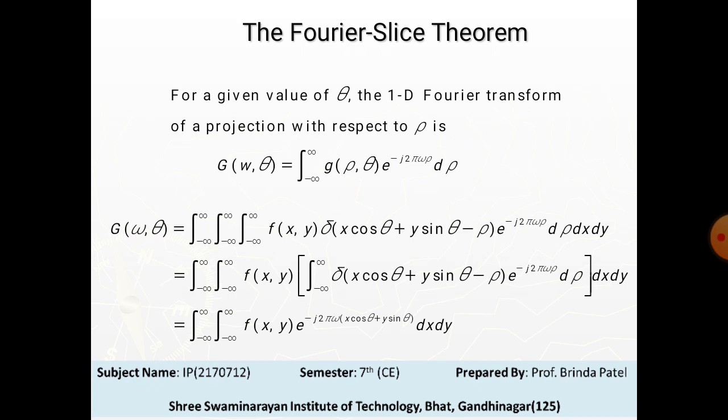The one-dimensional Fourier transform of a projection with respect to rho is G(omega, theta) equal to the integral from minus infinity to infinity of g(rho, theta) e raised to minus j 2 pi omega rho d rho.